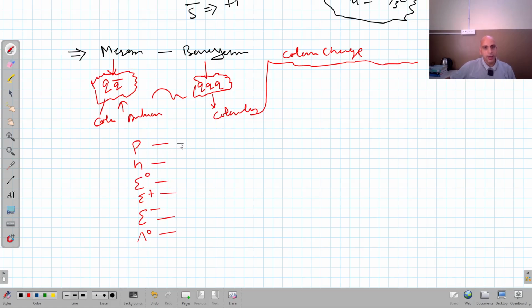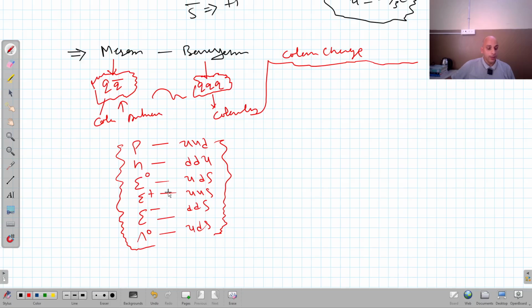Proton, we know, is up, up, down; then neutron is down, down, up quarks. Sigma naught is up, down, strange. Sigma plus is up, up, strange. Sigma negative is down, down, strange. Then lambda naught is up, down, strange. So in this way, you have to memorize the quark content of all the elementary particles.